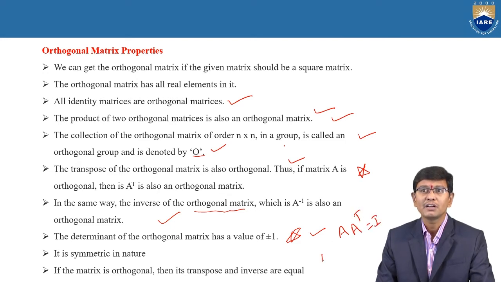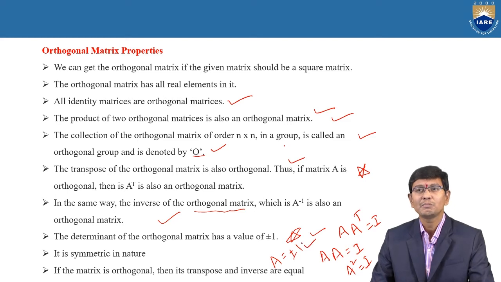Therefore, based upon this, A into A transpose is nothing but a symmetric matrix. For example, consider this: A into A is equal to I only. Therefore, A into A is nothing but A square is equal to I. A square equal to I means A is equal to plus or minus 1. This is the simple example.